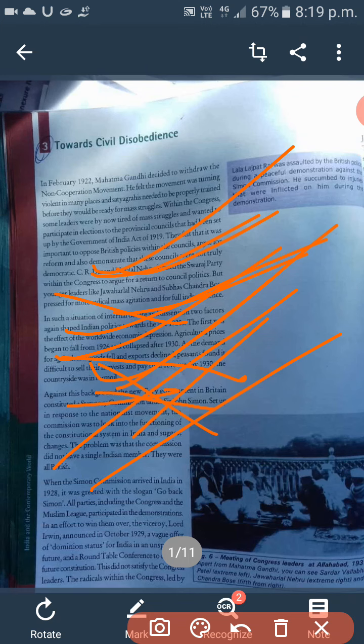Agricultural prices began to fall from 1926 and collapsed after 1930 as the demand for agricultural goods fell and exports declined. Peasants found it difficult to sell their harvest and pay their revenue. So by 1930, the countryside was in turmoil.